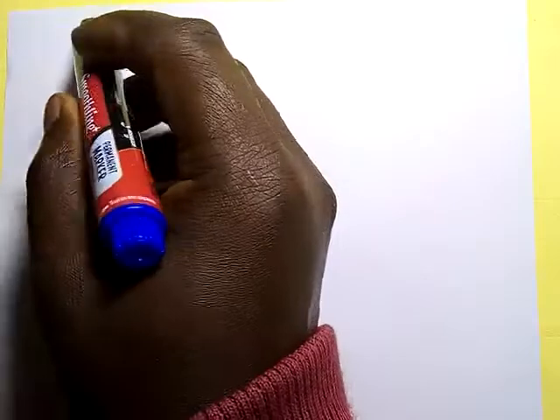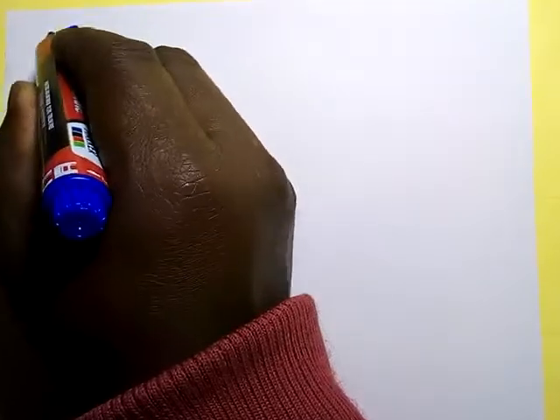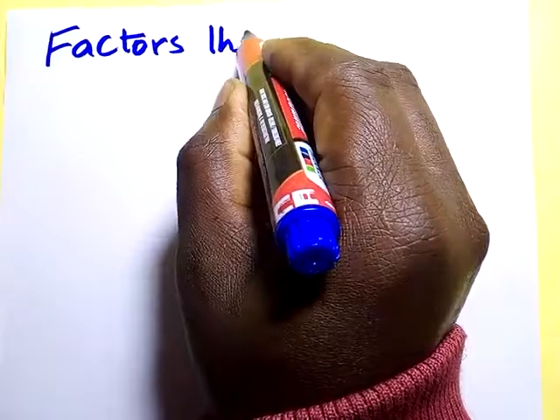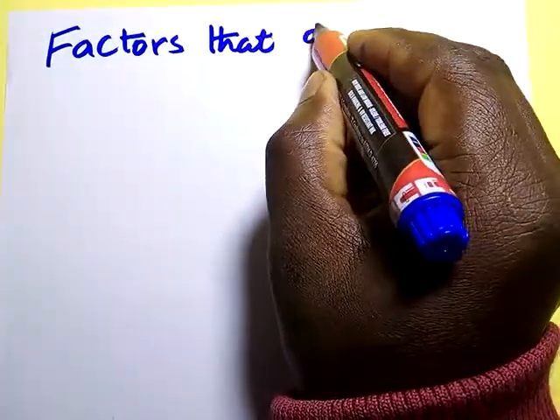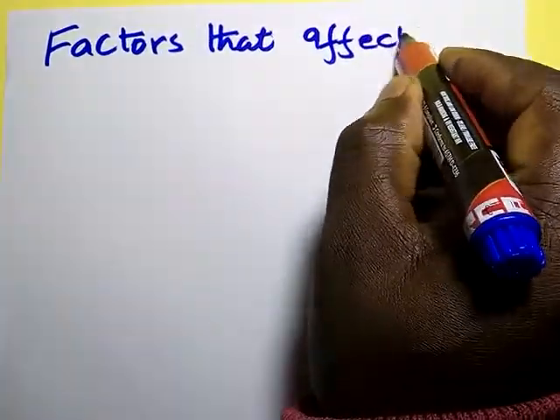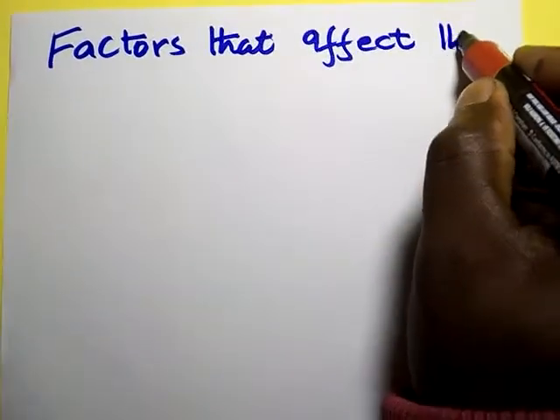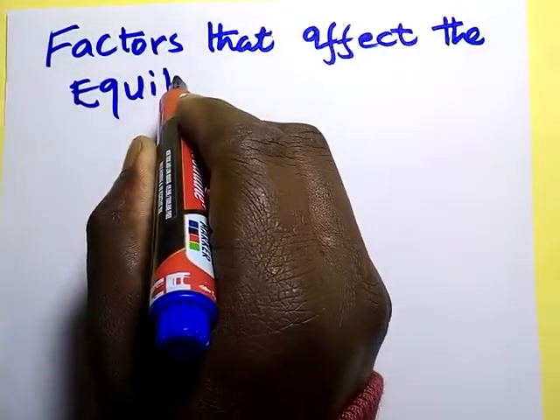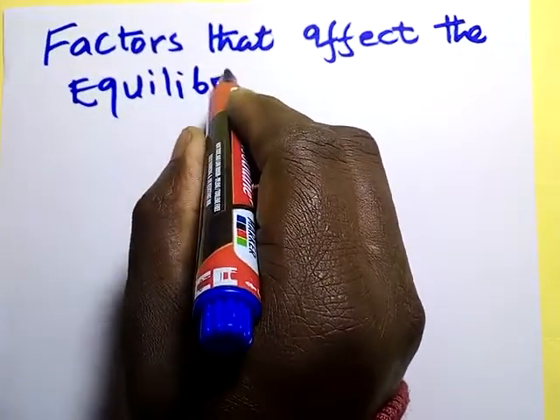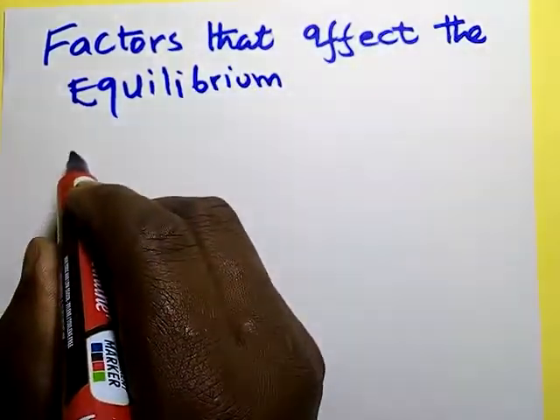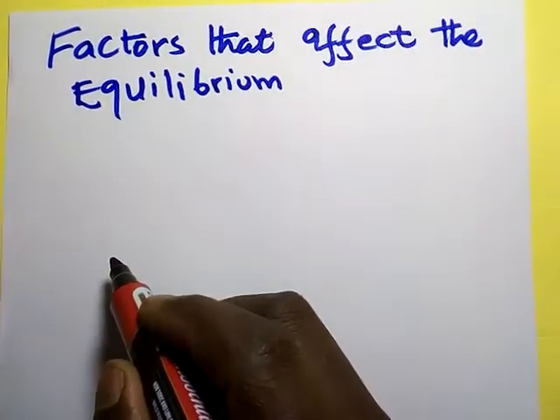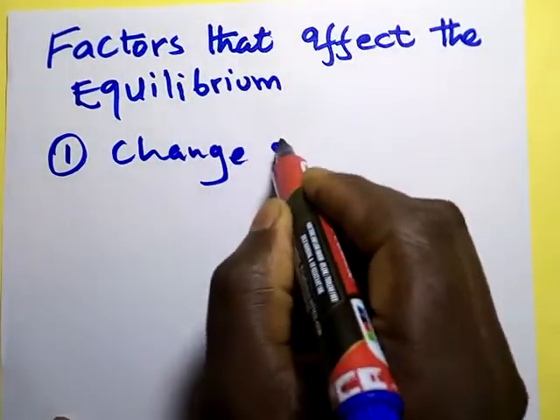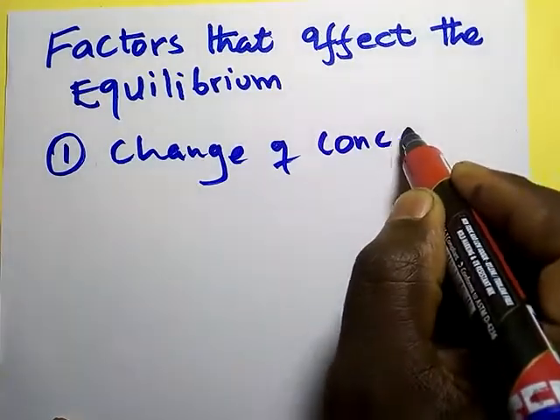Let us look at the factors that affect the equilibrium. So there are three major factors that affect equilibrium. Number one is change of concentration.